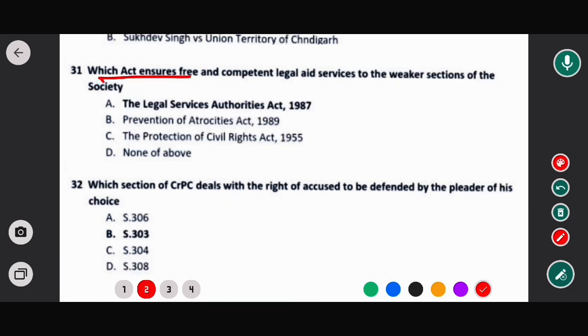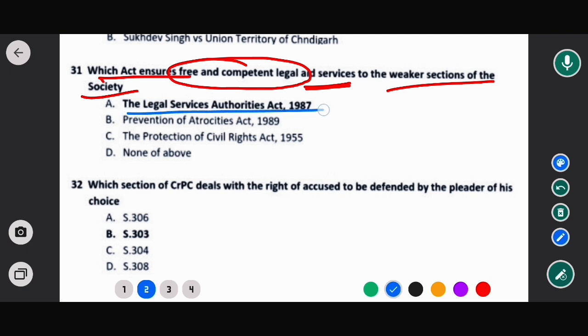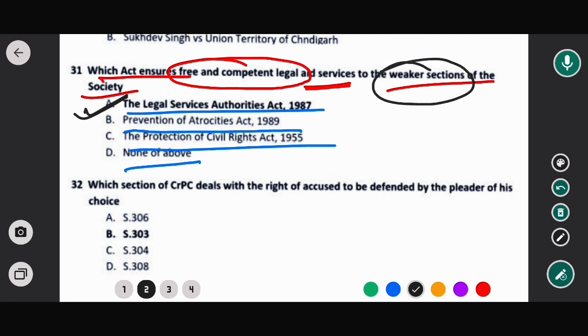Which Act ensures free and competent legal aid service to the weaker section of the society? The options are the Legal Services Authority Act 1987, the Prevention of Atrocities Act 1989, the Protection of Civil Rights Act 1955, and none of the above. The correct option would be option A, the Legal Services Authority Act 1987, where free and competent legal aid and advice service is provided to the weaker section of the society. So option A would be the correct answer.